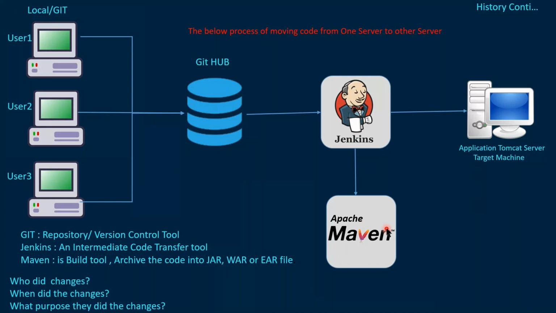What is an artifact? An artifact is nothing but an archive file. So it will convert into a WAR file, JAR file, EAR file. It takes the raw code from Jenkins and converts it into a binary file. Once it is converted into a binary file, it gives it back to Jenkins. Jenkins will push that artifact to the application server. Here we deploy the code. This we can call the build and release process.